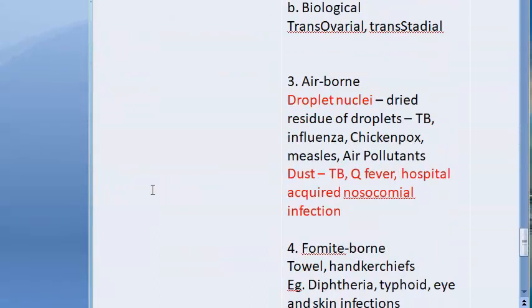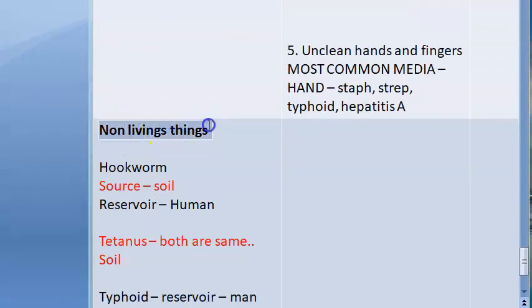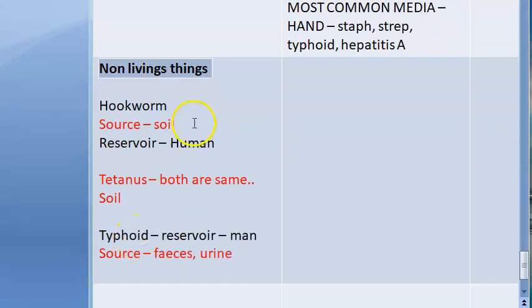Now last, after this, in reservoir, you have non-living things. Non-living things you have like soil, right, and feces, urine. All these will be the source or reservoir. Now let us look at this. Non-living things, basically hookworm, the source is soil, okay. The reservoir is human, but the source is soil. So you will get the hookworm from the soil, the immediate source of infection.